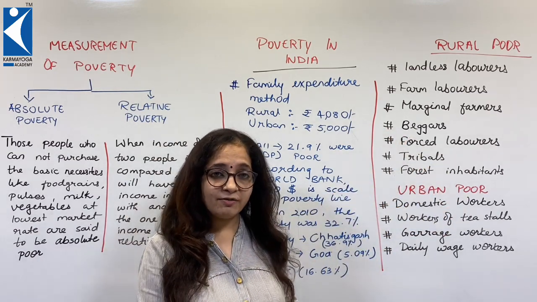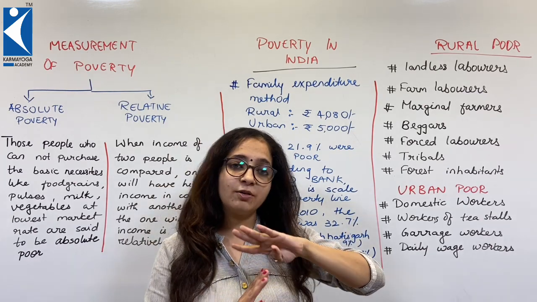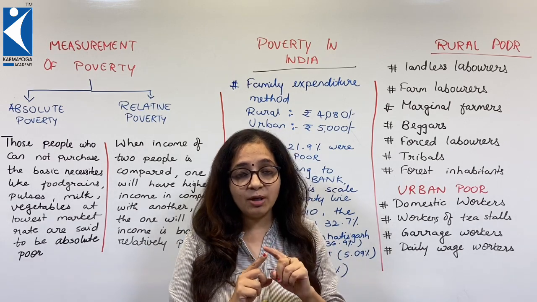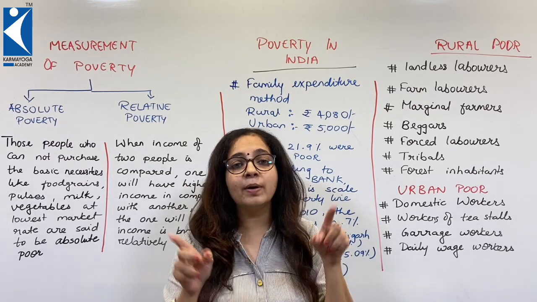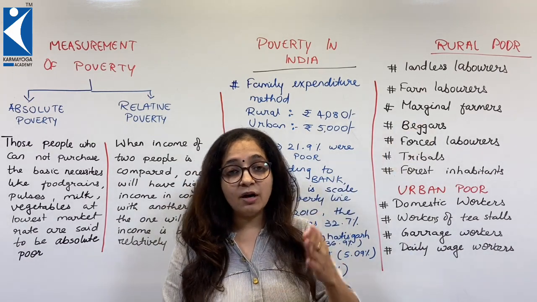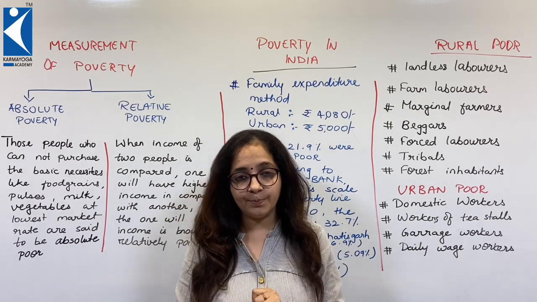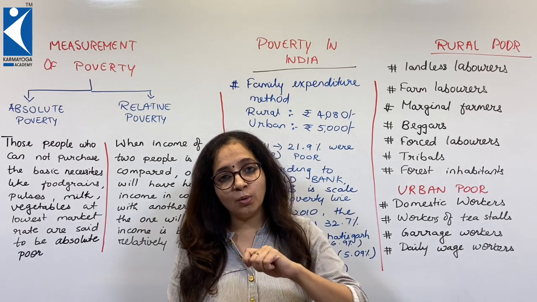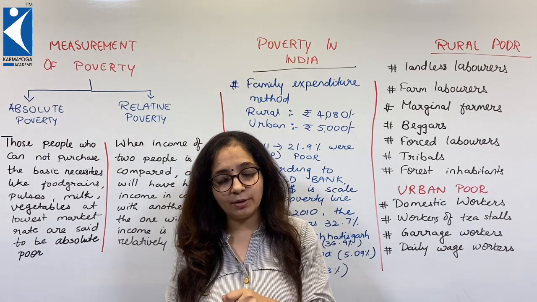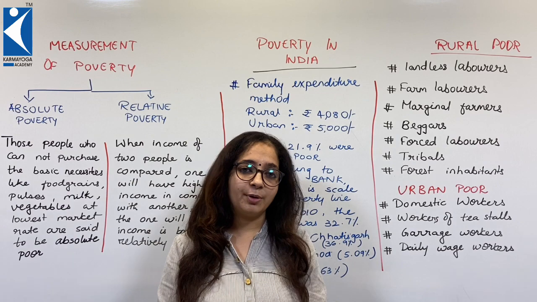He could be a marginal farmer. So let me explain the category. There are 4 types of farmers from the viewpoint of land holding. A farmer owning 0 to 1 hectare is known as a marginal farmer. A farmer owning 1 to 4 hectares of land is a small farmer. A farmer owning 4 to 10 hectares of land is a medium farmer, and a farmer with more than 10 hectares of land is a big farmer.